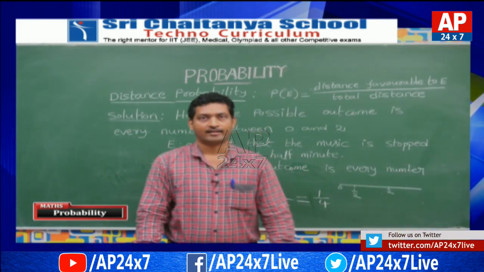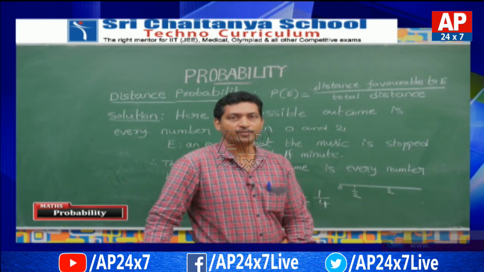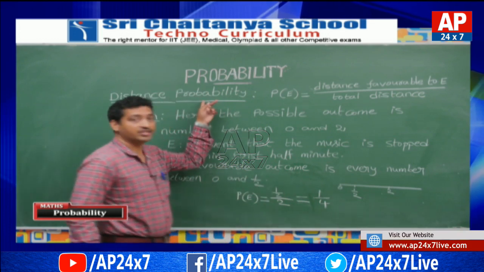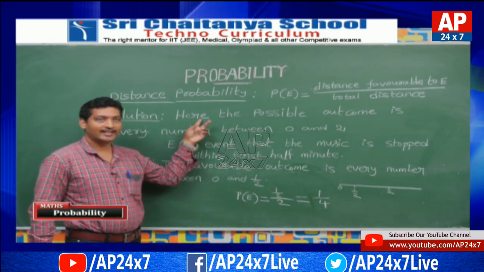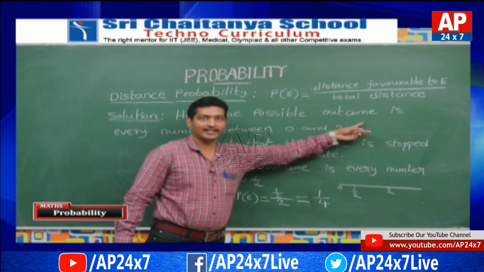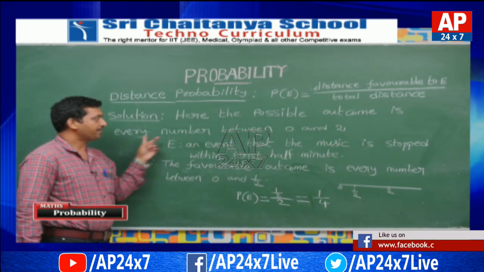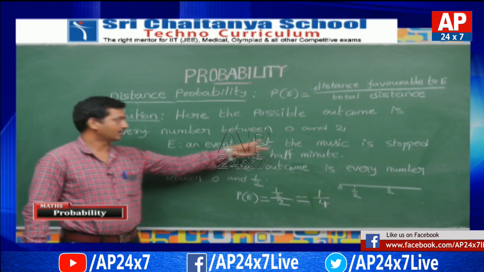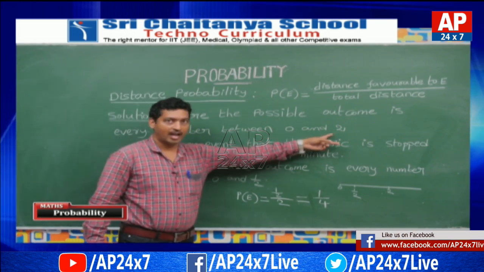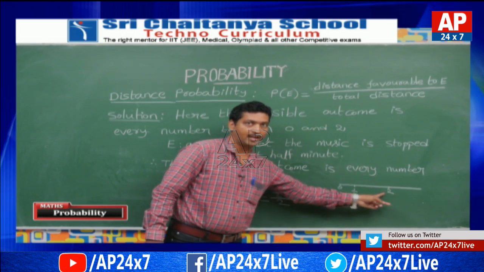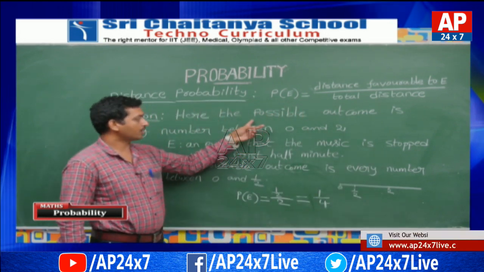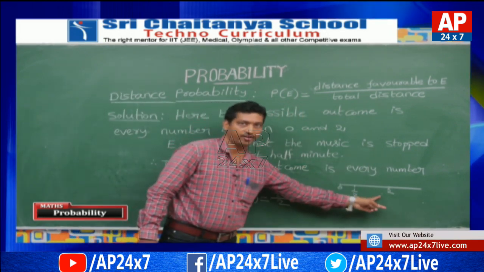Children, let us see the solution of the problem depending on distance probability. Here the possible outcome is every number between 0 and 2, and you can see that in the number line also, 0 to 2. Every outcome lies between 0 and 2.